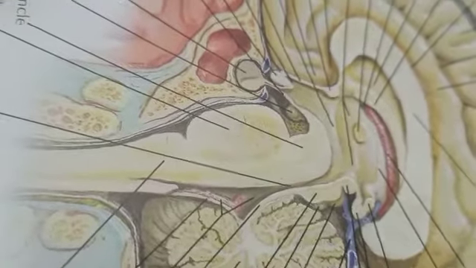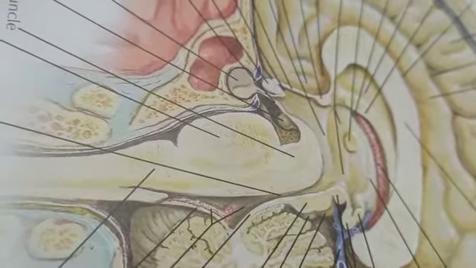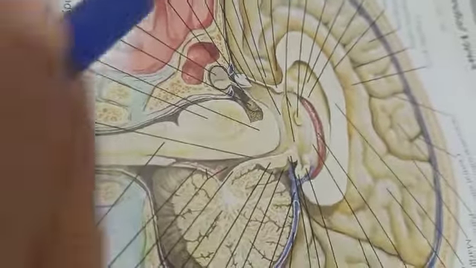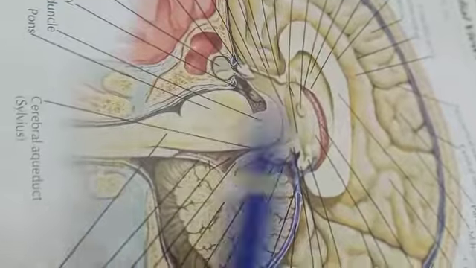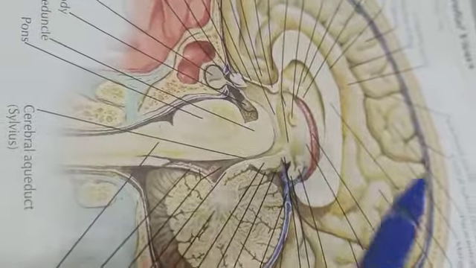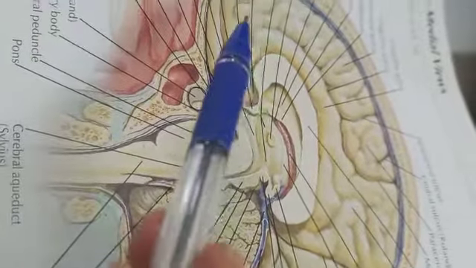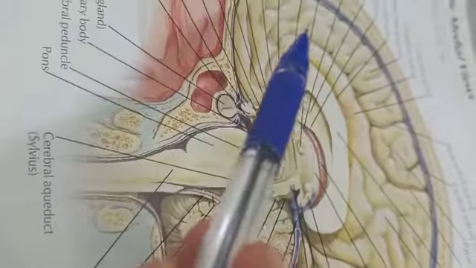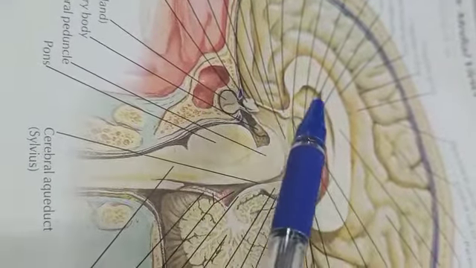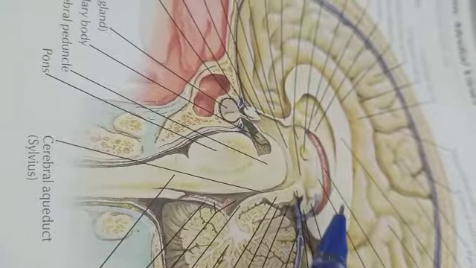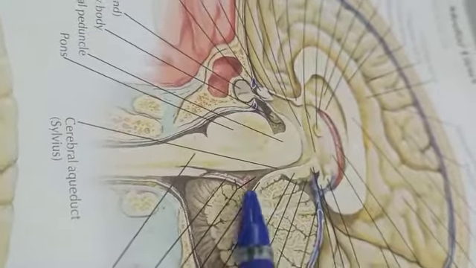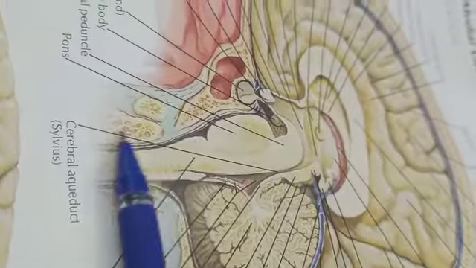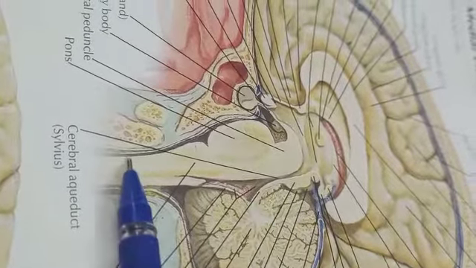So first we can study the pituitary gland. Here we can see the brain. This is a sagittal section of a brain, so half the brain can be seen here. The large part of this brain is known as the cerebrum. Here we can see the corpus callosum, this portion is our cerebellum, and this part is known as the brainstem.